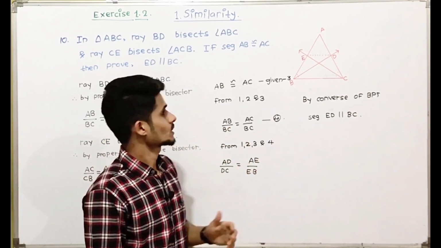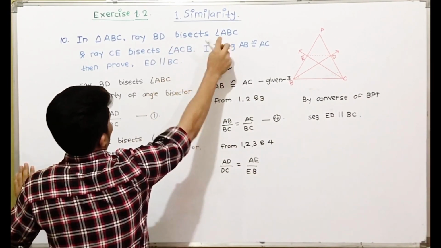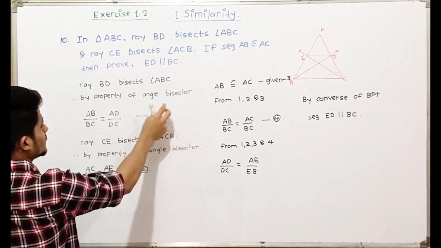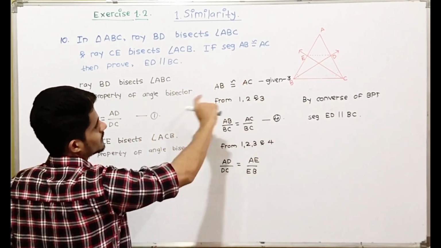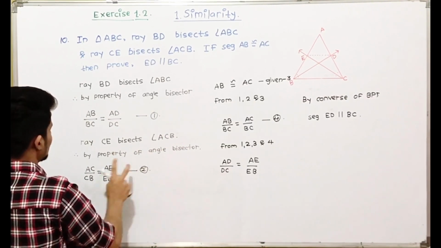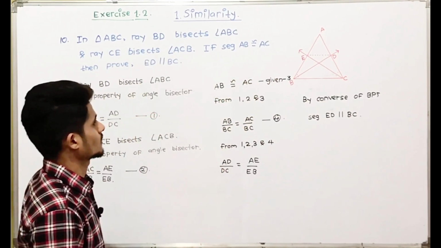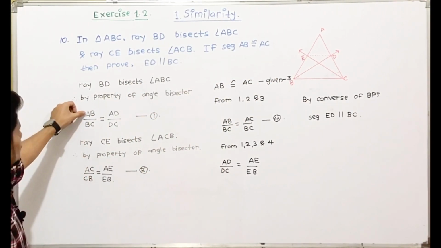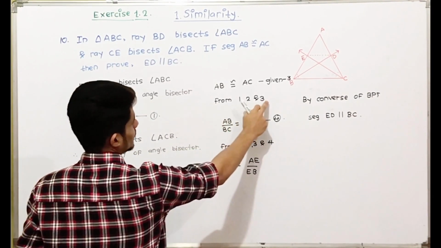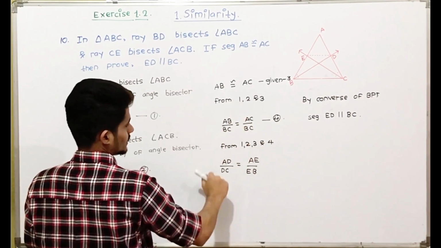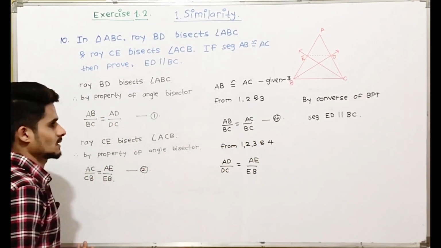So in this question, it is given that BD is the bisector of angle ABC. So by the angle bisector theorem, we have the ratios. Similarly, it is given that CE bisects angle ACB. So by angle bisector, we have ratios. Now it is given that AB is equal to AC. So from 1, 2 and 3, AB upon BC is equal to AC upon BC.